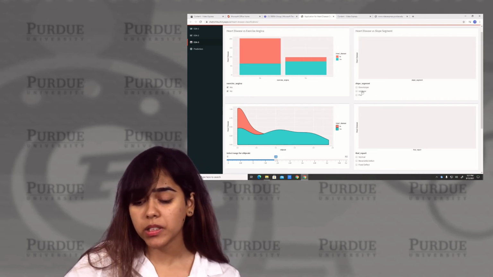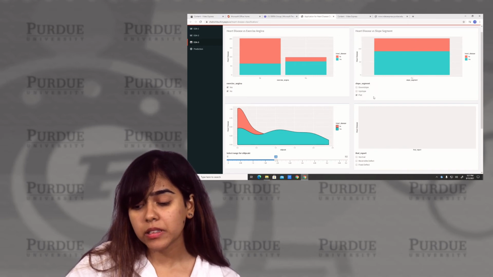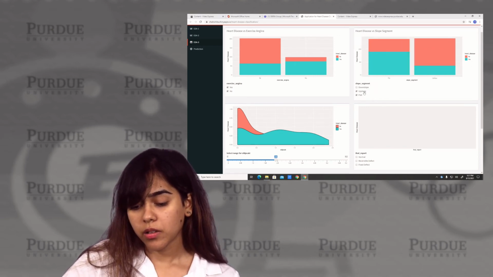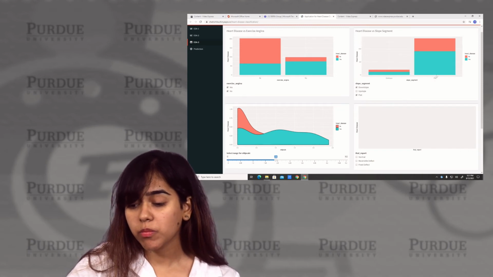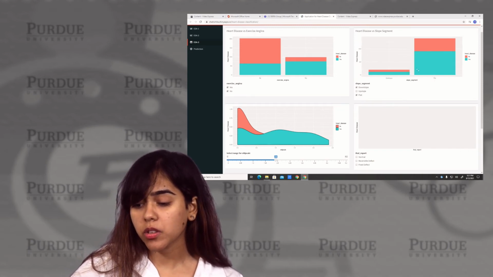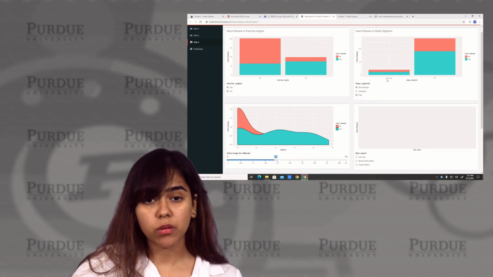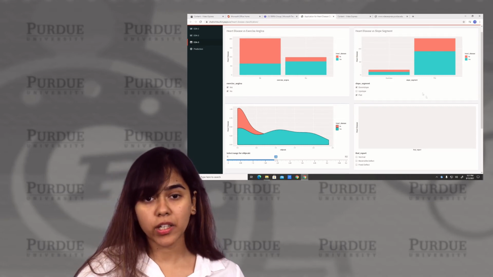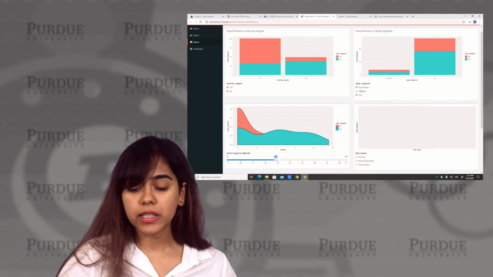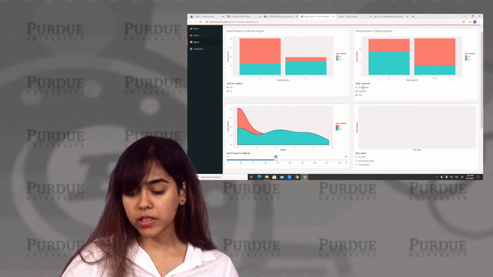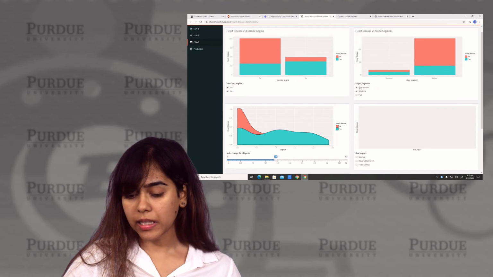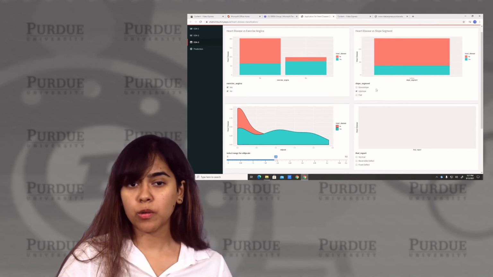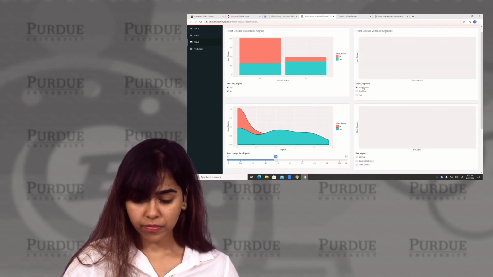Coming to the slope segment. When the slope segment is flat or downslope, we can see an equal proportion in case of downslope, and in case of flat a higher proportion of people having a heart disease. And when the slope segment is upslope, as you can see, there is less chance of a patient having a heart disease.